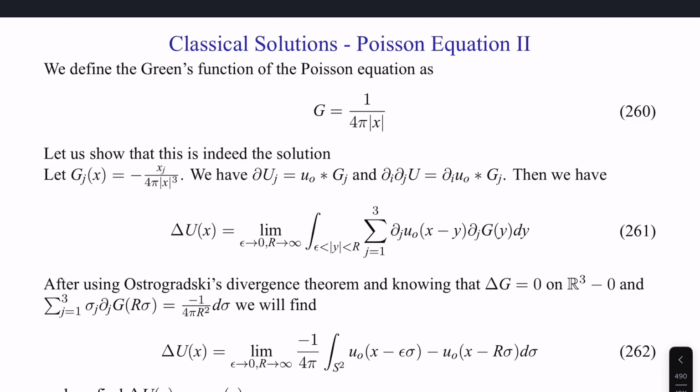Using Green's or Ostrogradsky's divergence theorem, and knowing that the divergence of g is 0, the Laplacian of g is 0 in 3 dimensions, and that the sum over j of partial_j g is negative 1 over 4 pi r squared, which you might see is very much like a Green's function, we'll find 262. The gradient of u is the integral of u naught minus u naught at x minus r, sigma d sigma, integrating it away in space. After reducing 262, we'll find the Laplacian of u is negative u naught of x.